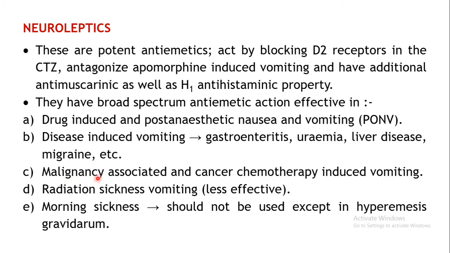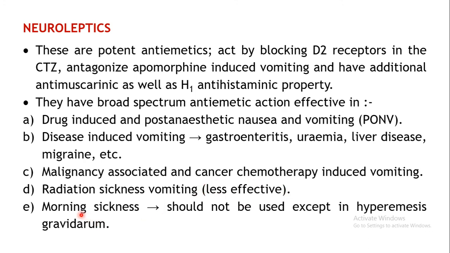Then the next type of vomiting, that is malignancy associated or cancer chemotherapy induced vomiting, can also be controlled by neuroleptics. Next is radiation sickness, that is when radiation treatment is given, that may also evoke a vomiting sensation. That can also be controlled by neuroleptics, but it is less effective as compared to other drugs.